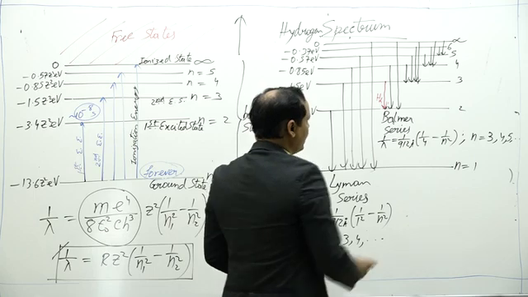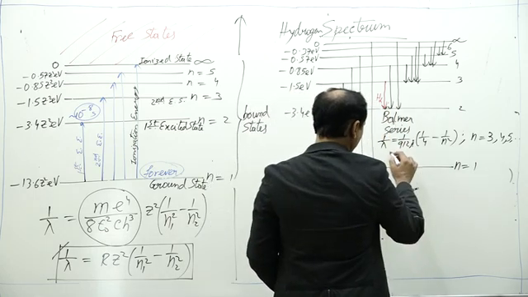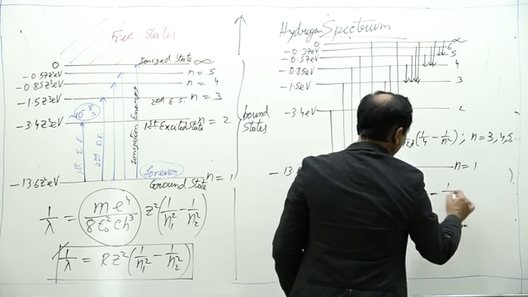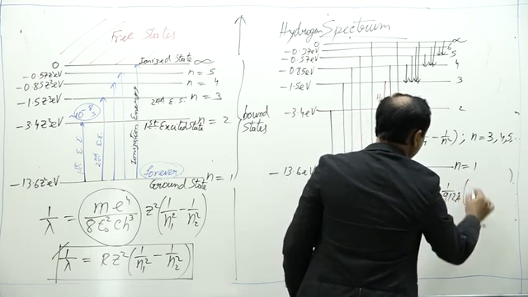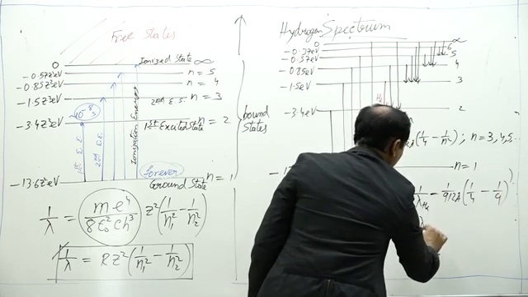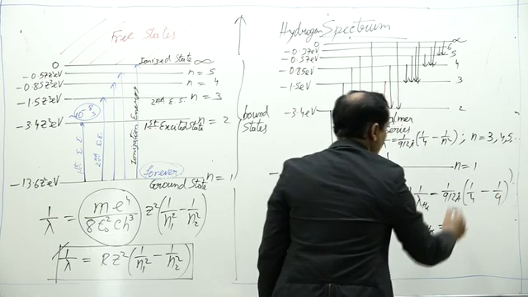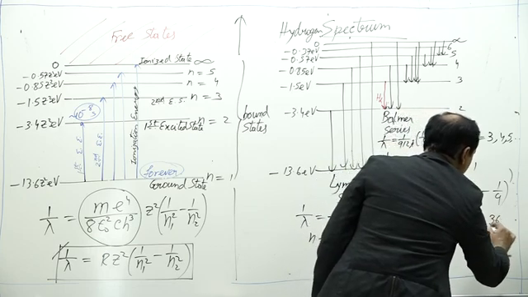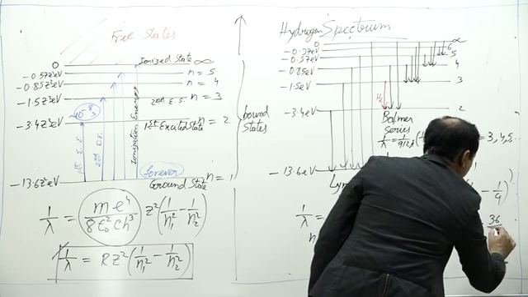What will be the wavelength of H alpha? Let me find from here. 1 upon lambda H alpha is 1 upon 912 angstrom, 1 by 4 minus 1 by 9, or lambda H alpha is equal to 912 angstrom into 36 by 5.